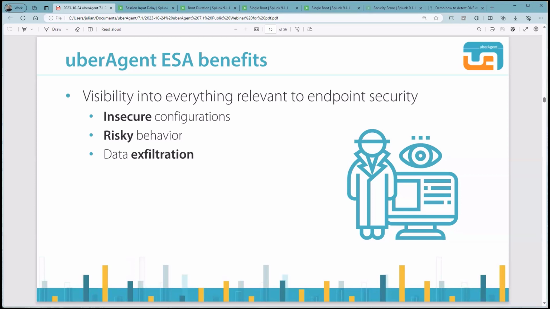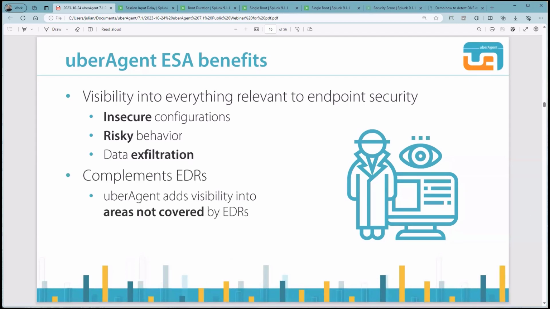Because attackers can easily use the network communication of your endpoints because the DNS protocol is often not monitored. It's also not possible to simply turn it off because otherwise nothing in your environment would work anymore. But we'll get to this topic in a few minutes in more detail. These are the key aspects of UberAgent ESA.